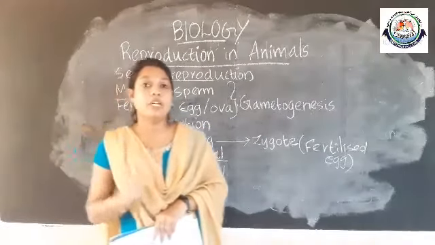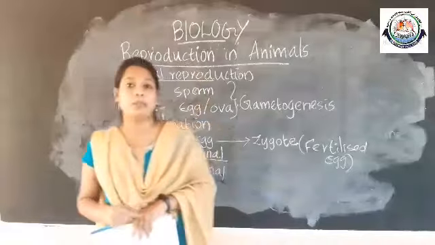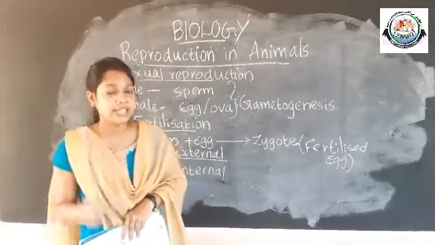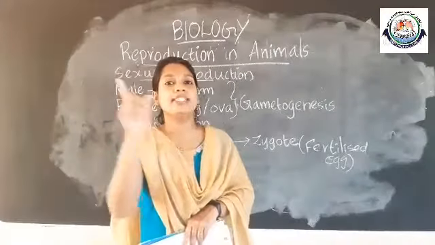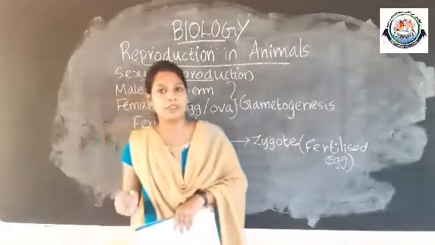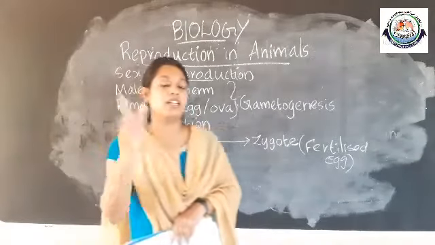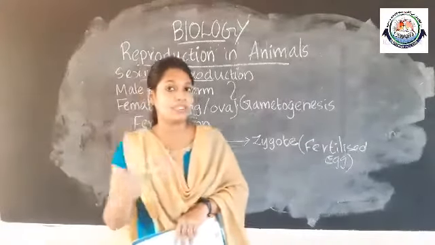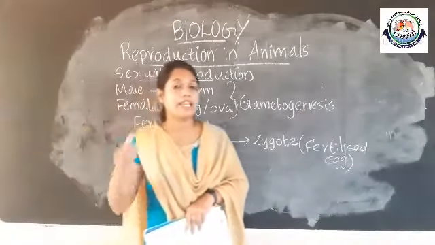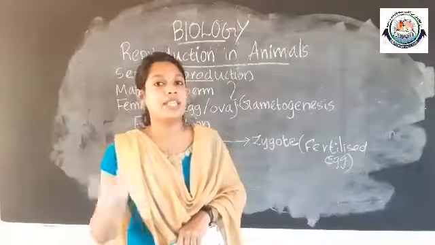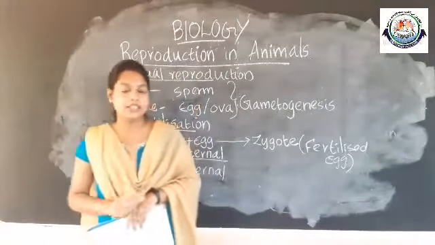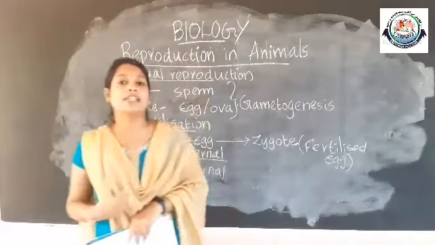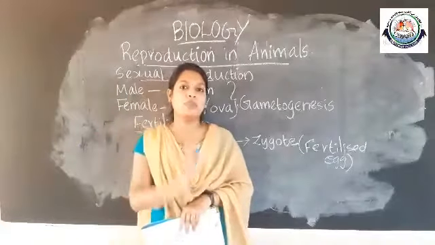These sperms can move in the water because sperms have tails, so they can move easily and very fast in water. When they move in water, they can easily reach the egg. We know that sperms are the male gamete, and the male gamete reaches the female gamete, that is the egg, and fertilization occurs. The fusion of male gamete and female gamete takes place in the water itself.